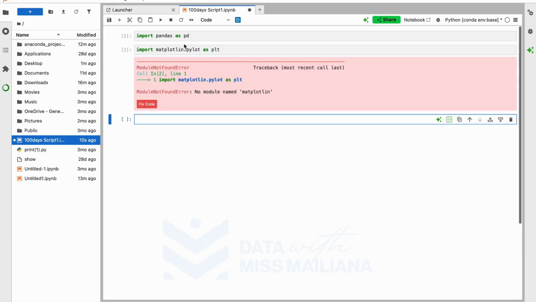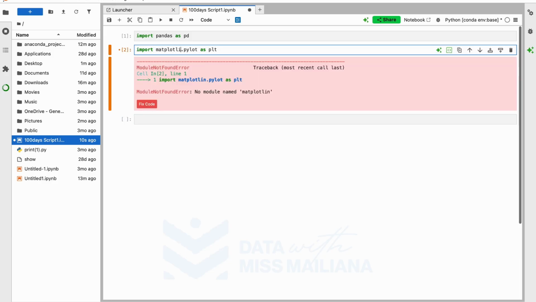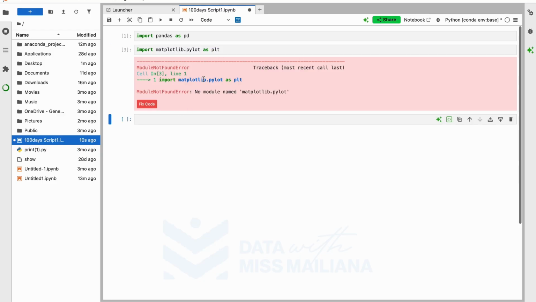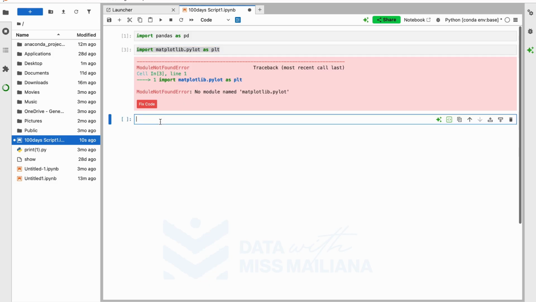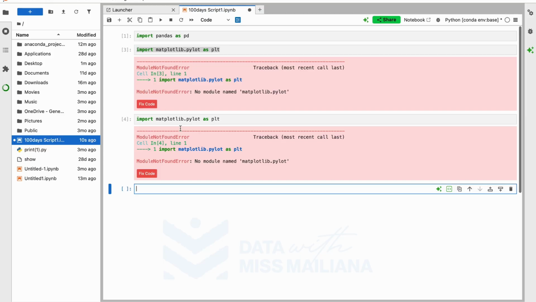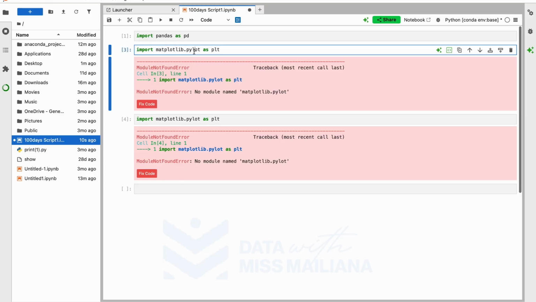There is a problem. Okay, there is actually a problem. My import is not correct. Alright, I think I have to do it again. I can copy and, okay, what's happening? Did I spell something wrong? Okay, yes, I did spell it wrong.